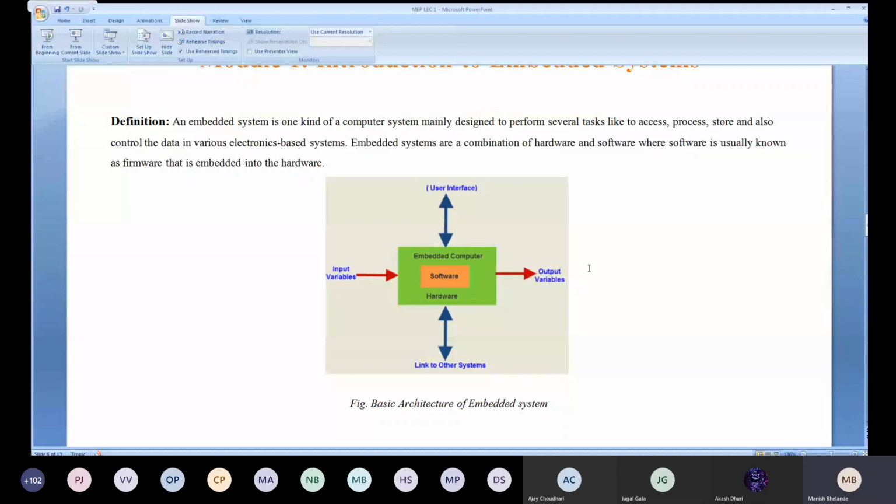Next one is the software. Obviously, for running software you require an operating system. Operating system is nothing but one kind of application software, and all these things are embedded, that is, combined into the embedded computers. And embedded computers have input, output variables, user interface, and link to the other system. Link to the other system, again, is an example: if you are on a network, intranet and all, then obviously you can communicate with the other system. So these are the basic things. This is just the normal basic architecture of the embedded system.